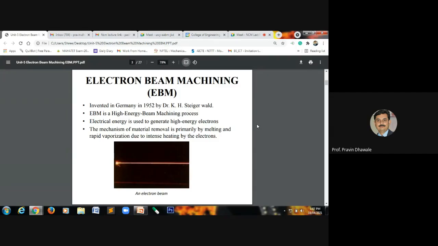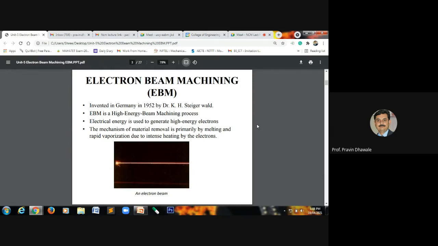So these are the means generating the heat that is utilized to remove the material from the surface of the workpiece. As we studied earlier, that is the electron beam machining. It was invented in 1952 in Germany.